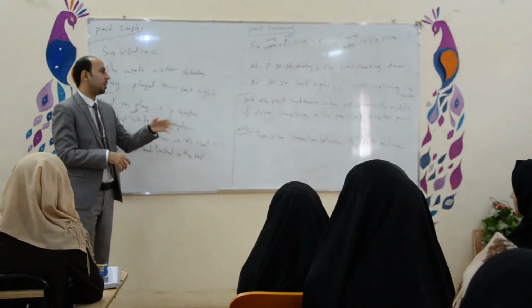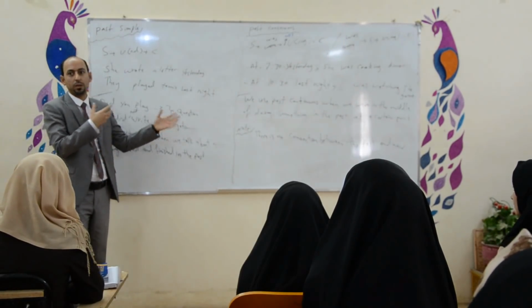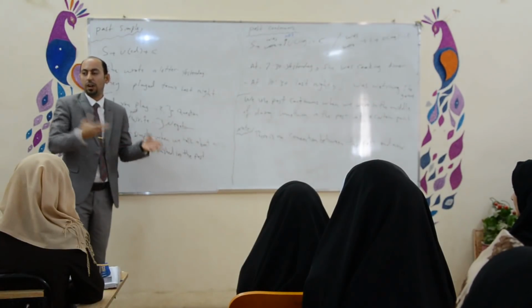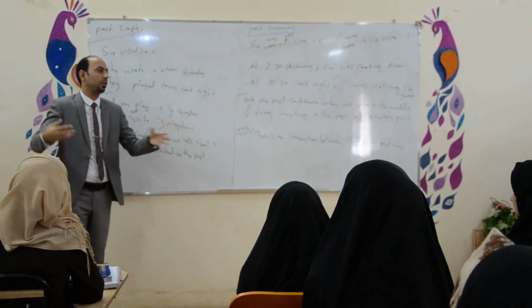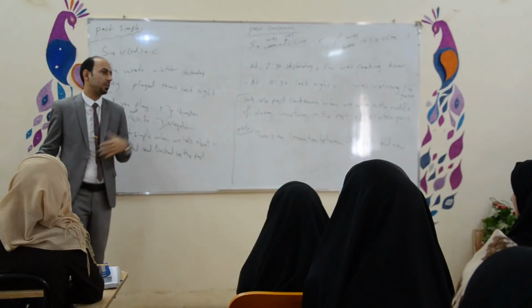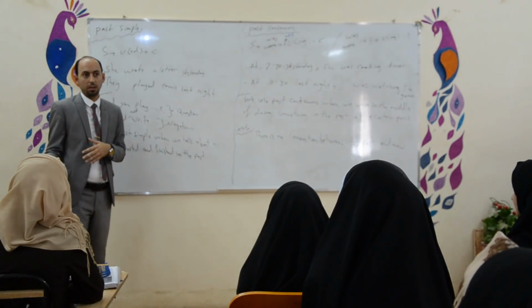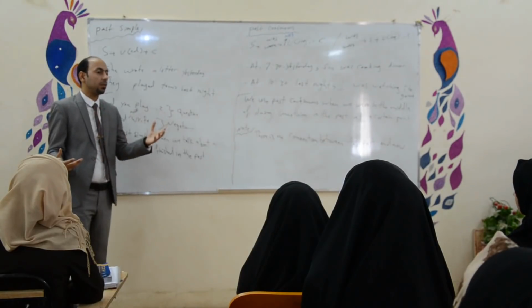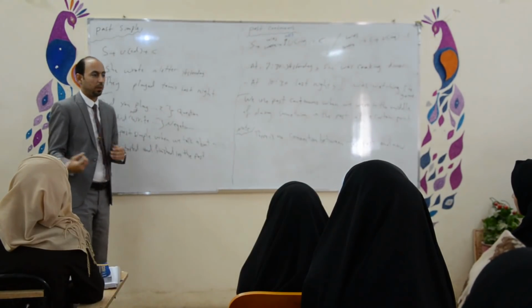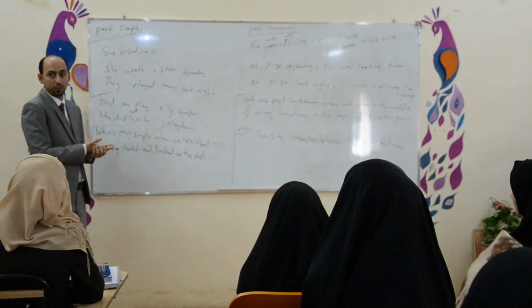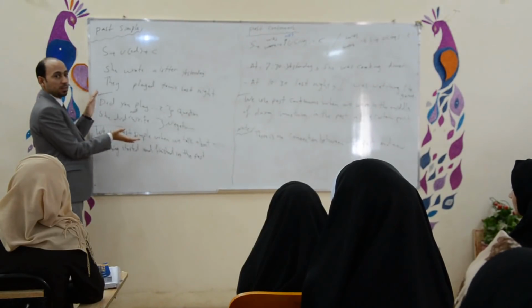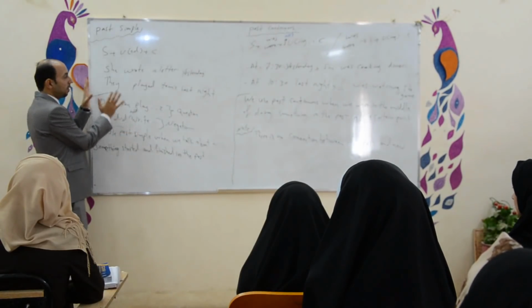If it is irregular, then again, you have to what? You have to say see, go back to the original, see. So you have to say what? Saw, see. Wrote, write. Okay? Went, go. Okay? In this way, this is very important. This is, as far as the structure is concerned. This is for structure.